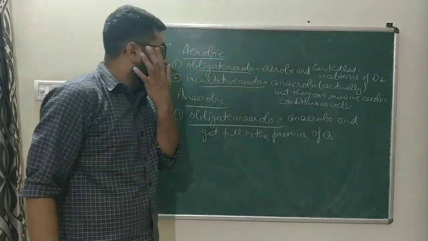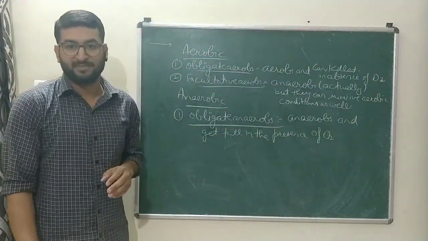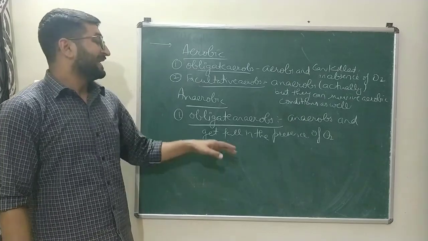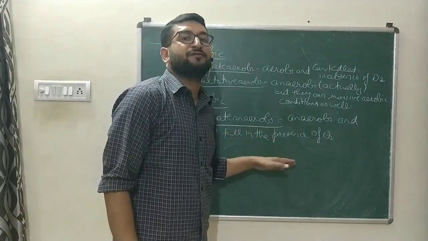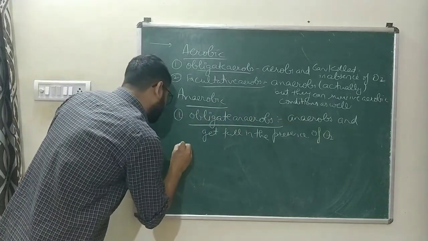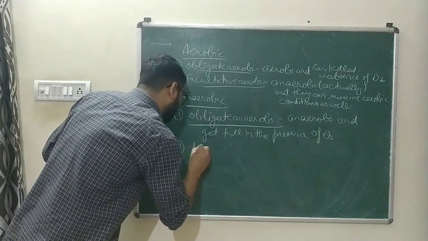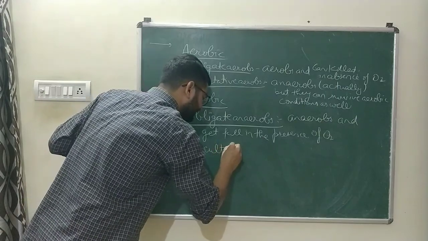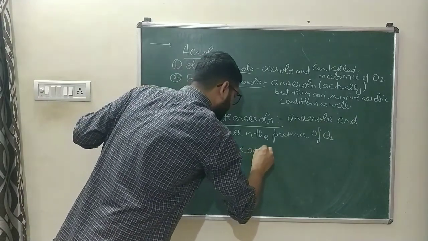The example is Clostridium botulinum. That bacteria get killed in the presence of oxygen. They cannot tolerate the presence of oxygen. So the second one is facultative anaerobes.